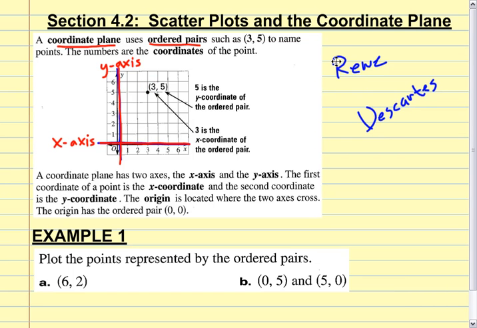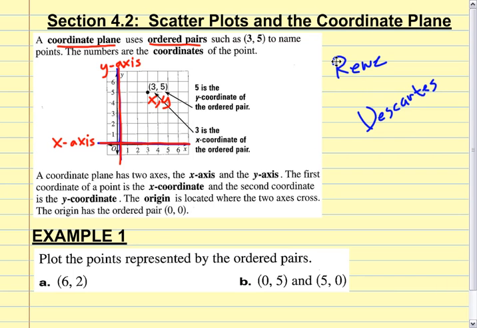The first one is always the x. What about the second number, Moreau? Is that the y coordinate or the x coordinate? It's the y. Do you notice that they're alphabetical? It's always x then y. Okay? That will help you remember it because y comes after x. So the y coordinate comes after the x coordinate.